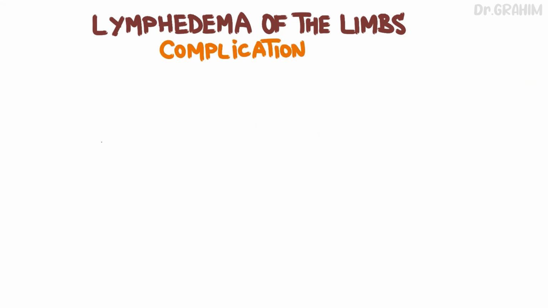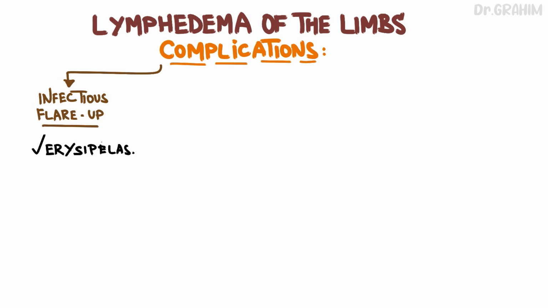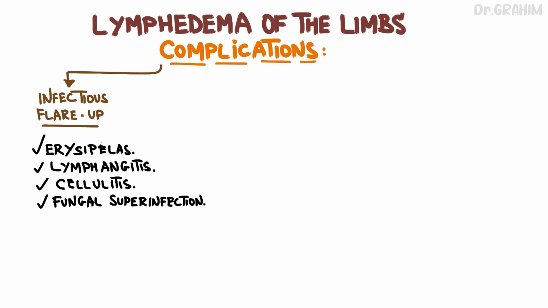Lymphedema can lead to complications that affect the patient's quality of life and may sometimes be severe. The accumulation of lymph and stagnation of fluids create a favorable environment for infections. Erysipelas, often caused by streptococci, which can lead to inflammation, pain, and swelling. Lymphangitis, which is the inflammation of the lymphatic vessels, often accompanied by pain, redness, and warmth. Cellulitis, a bacterial infection of the skin and underlying tissues. Fungal superinfection. Due to lymph stagnation and humidity, fungal infections such as mycosis are common and may affect the skin.